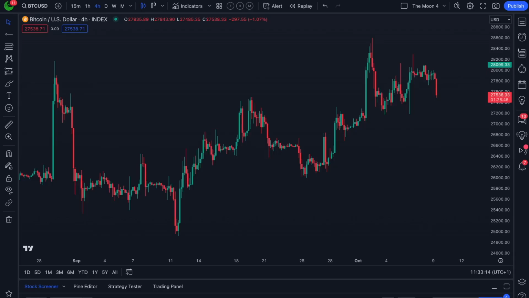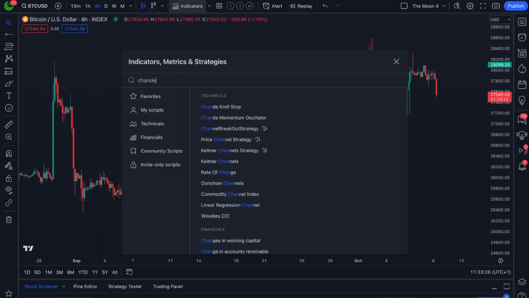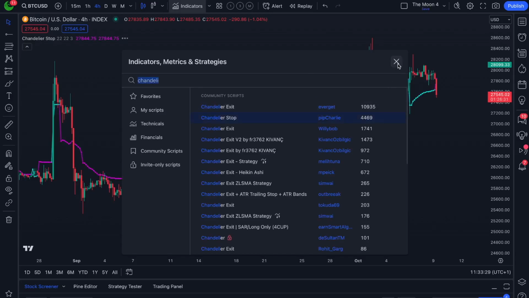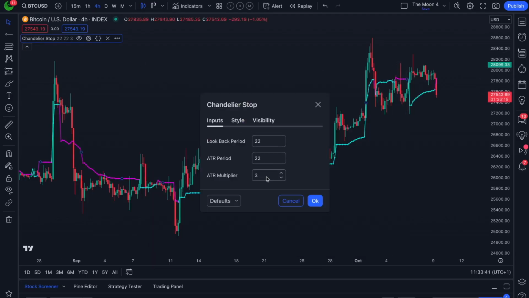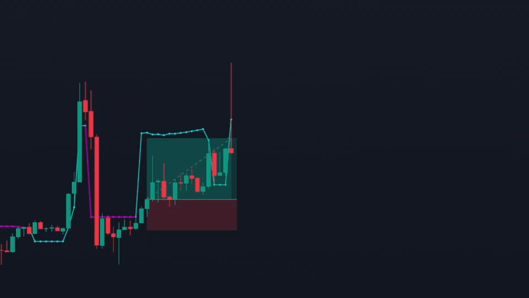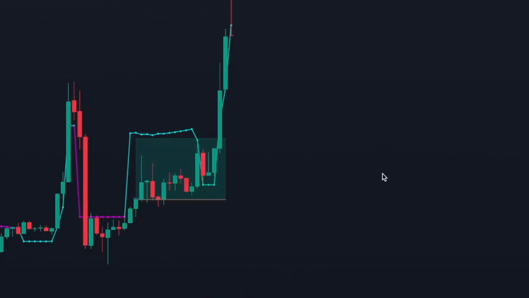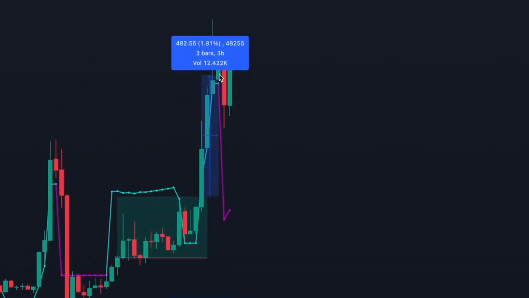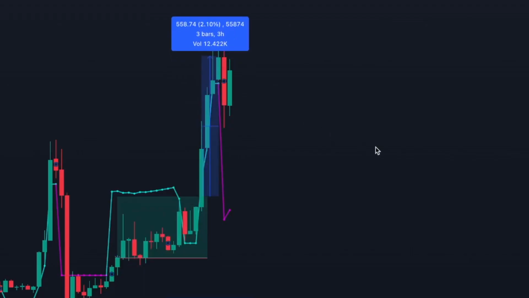But in this video, I will show you how to use an indicator, which is the chandelier indicator. To add the chandelier indicator, you can go to TradingView, click on the indicators tab and search for the chandelier stop. Then adjust the ATR multiplier to 2 in the indicator settings. This will provide your exit strategy. Now, you set a new stop loss at the previous take profit level and exit the trade when the chandelier indicator changes colors. In this case, the price went up immediately without forming a pullback. This is why I prefer entering trades quickly, as most breakouts tend to move straight up without a pullback.